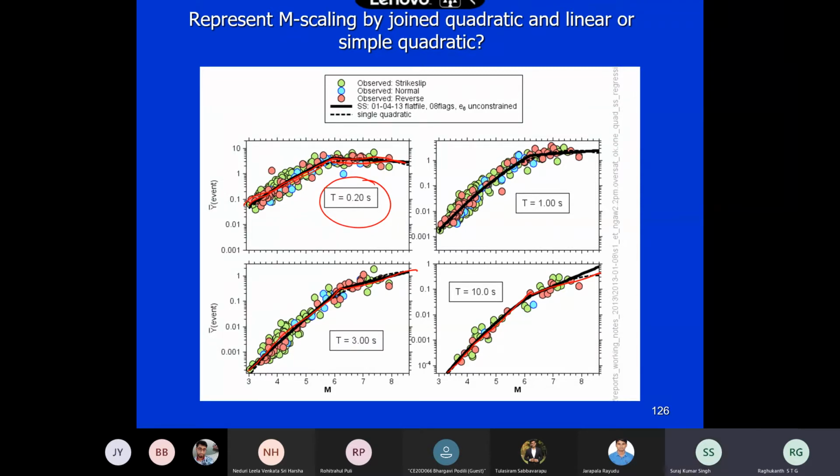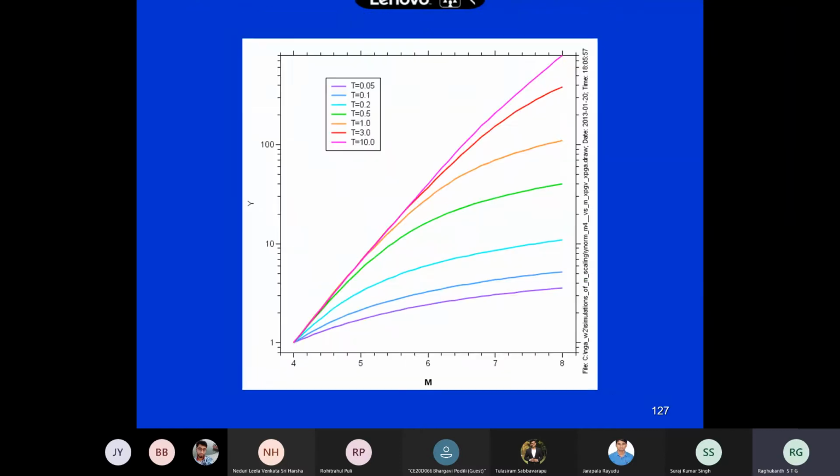Linear, but a bilinear curve. Generally bilinear is the one which people fit, though somebody may fit a quadratic also, like mx square or something, but generally bilinear is what people use. So this is how the curves look, quadratic or bilinear or something they fit.